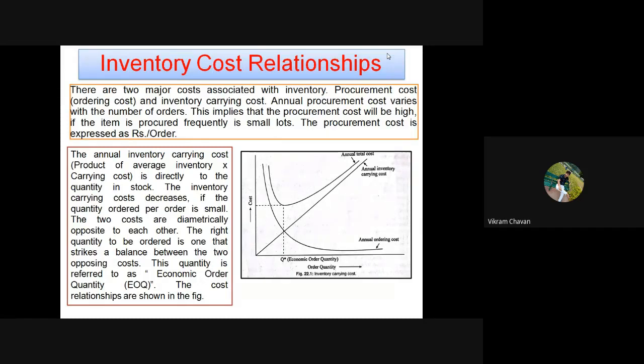The two costs are diametrically opposite to each other. The right quantity to be ordered is one that strikes a balance between the two opposing costs. This quantity is referred to as economic order quantity. So it is also called EOQ. Okay, economic order quantity, EOQ. The cost relationships are shown in the figure. Okay, draw this figure. The figure is also important.